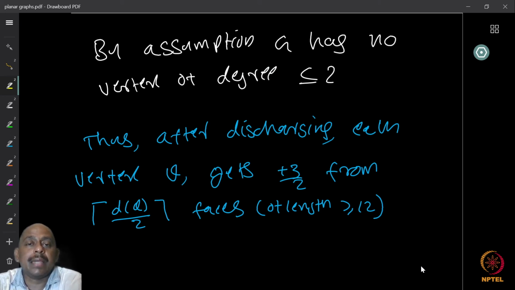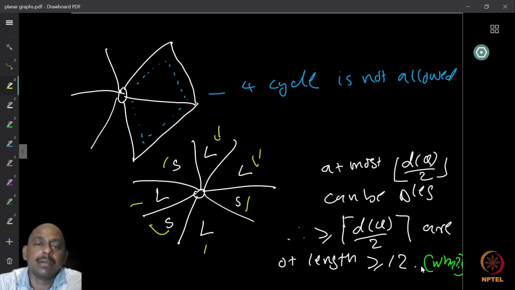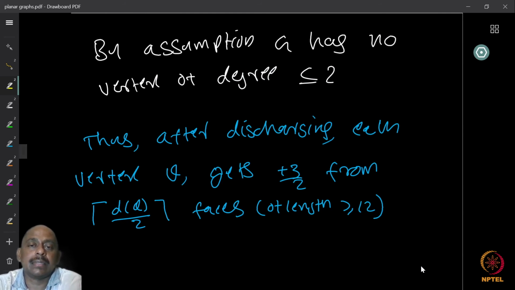Now, again, by our assumption, the graph has no vertex of degree less than or equal to 2. The second assumption was that we are looking at graphs with no cut vertex or vertex of degree less than or equal to 2, because if there is one, we are already done.